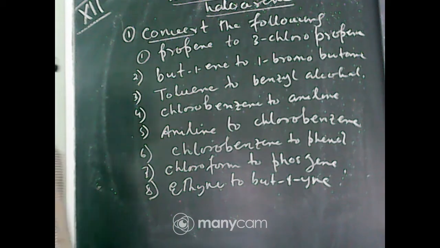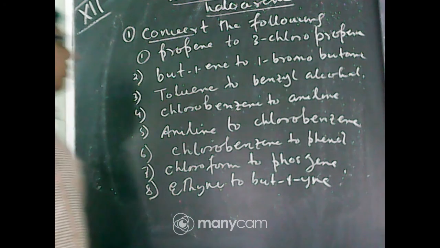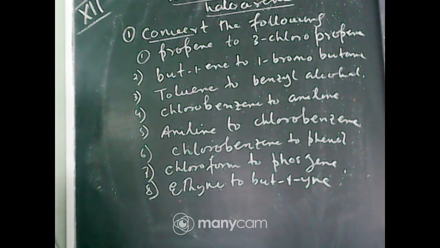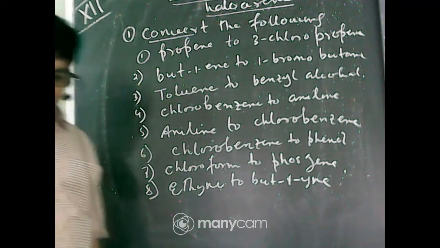First write the question, all of you. Propene to 3-chloropropene, but-1-ene to 1-bromobutane, toluene to benzyl alcohol, chlorobenzene to aniline, aniline to chlorobenzene, chlorobenzene to phenol, chloroform to phosgene, and ethyne to but-1-yne. All of you first write the question.